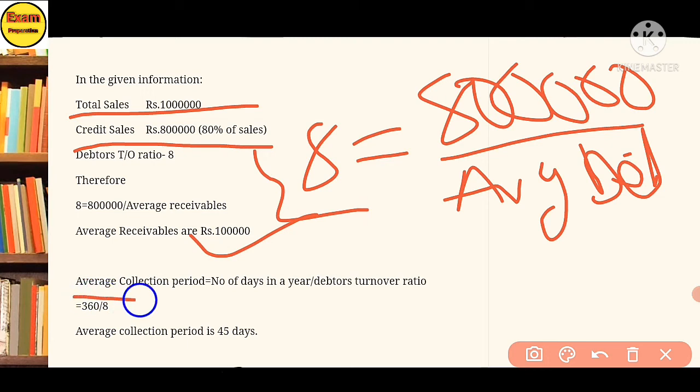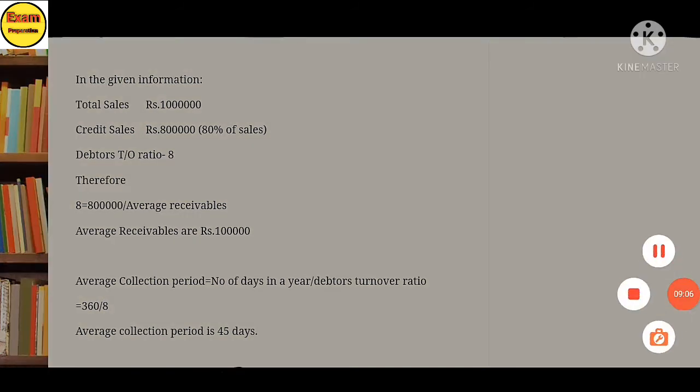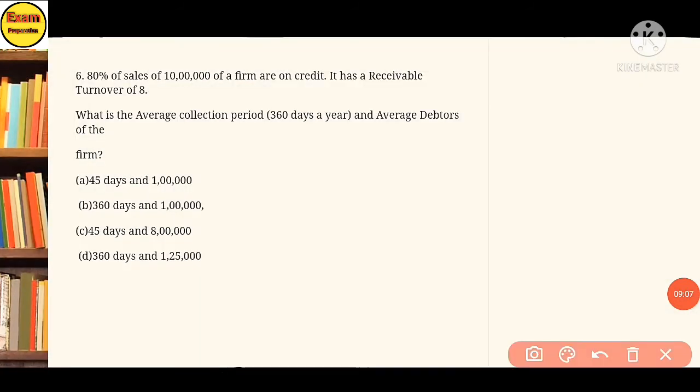Next, the average collection period formula is number of days in the year divided by debtor turnover ratio. Number of days in the year is 360 divided by debtor turnover ratio 8. You will get the average collection period is 45 days. In this question, the answer is option A, 45 days and 1 lakh average debtor.